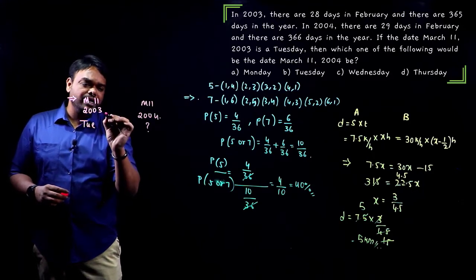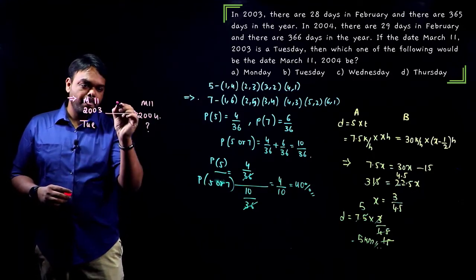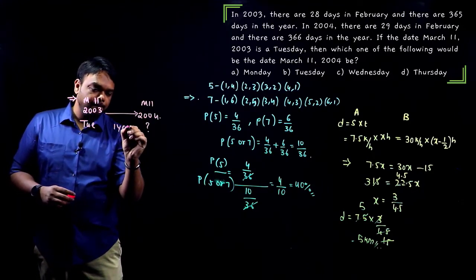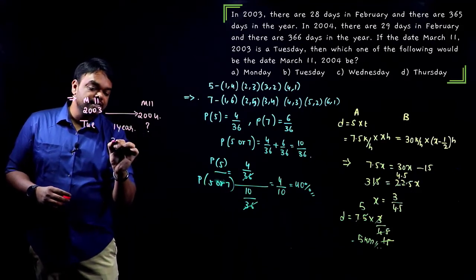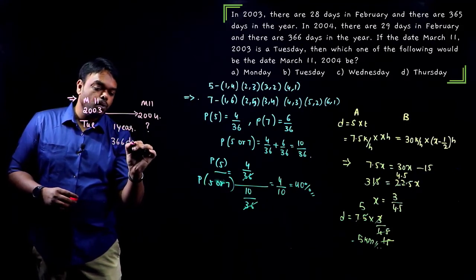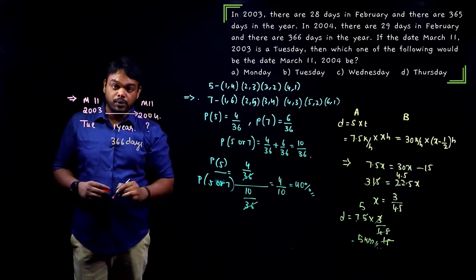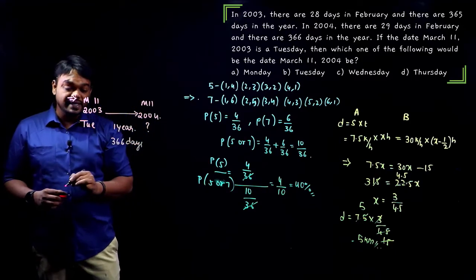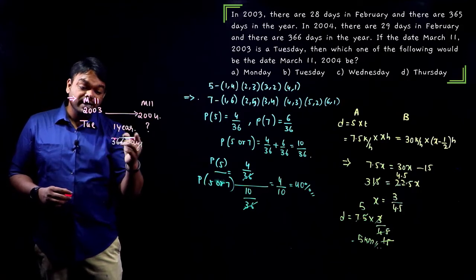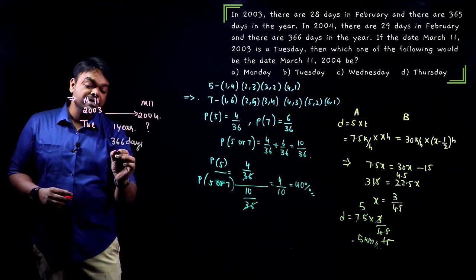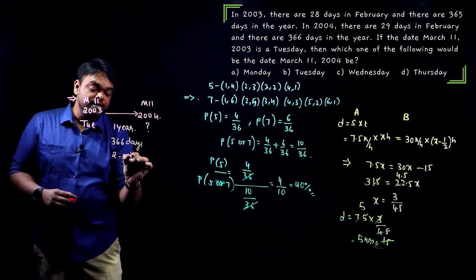Look, exactly 1 year, but 366 days. Why? In between, there is February 29th in 2004. So totally 366 days, 1 leap year, which is nothing but 2 odd days.